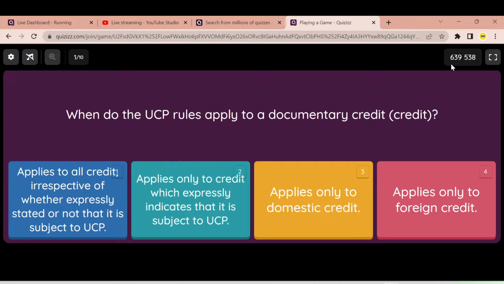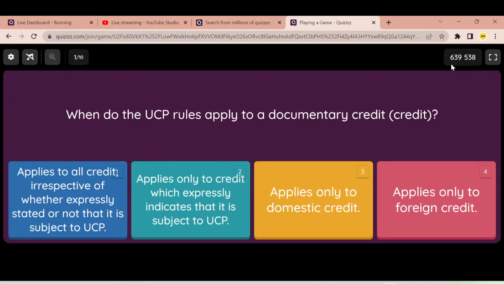So your time is over now. Let's read out the 4 options. First one says applies to all credit irrespective of whether expressly stated or not that it is subject to UCP. The second answer says applies to only credit which expressly indicates that it is subject to UCP. Third says that it only applies to domestic credit. Fourth one says it only applies to foreign credit.